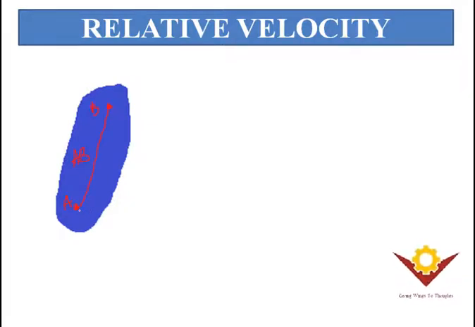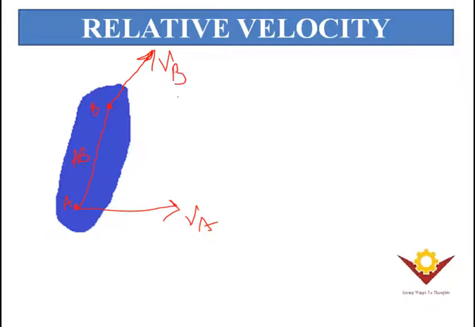Now if you draw a line, it shows the velocity of A in this particular direction. And from here, if you draw a line like this, it shows a velocity in that particular direction, and that is your velocity B. Clear?